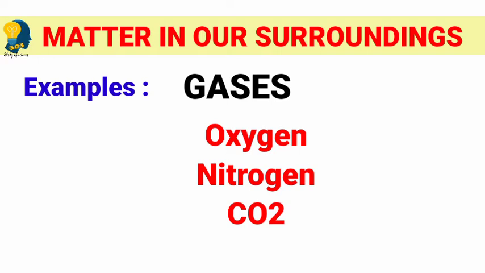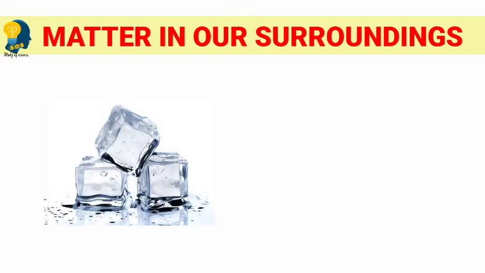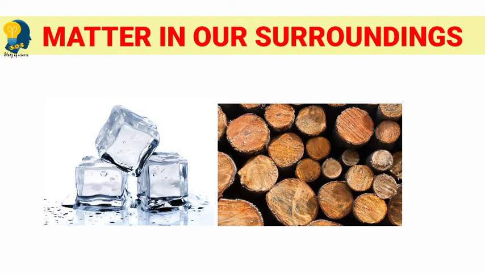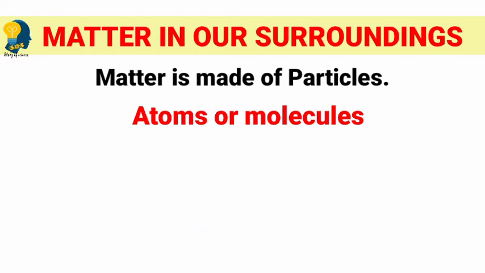Now, students, we know that any matter, if we take an example of ice or a log of wood or anything, is made up of particles. Then what are these particles? These particles are the atoms or the molecules present in the objects.